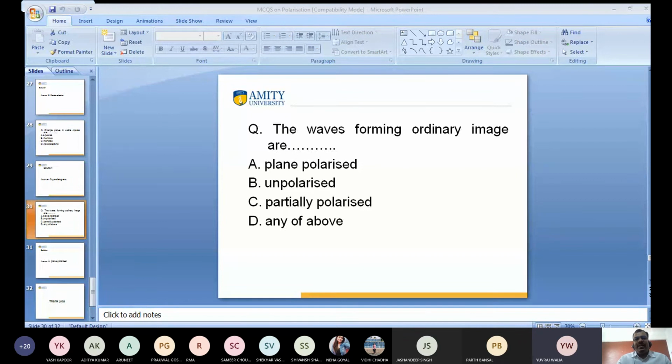Yeah. Neha, what is the answer? So I think plane polarized light. Very good. Vansika, what is the answer? Sir, D, any of the above. Okay. And Rama, what is the answer? Sir, any of the above. What is the answer, Rama? Sir, D, any of the above.